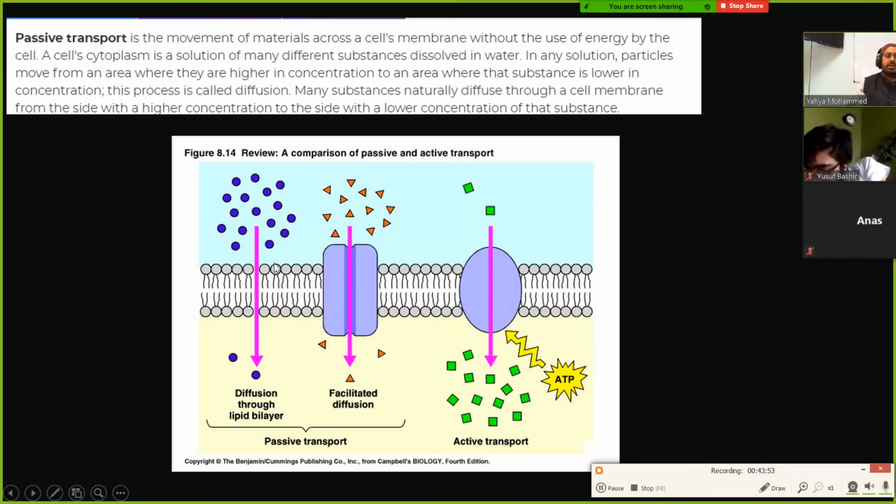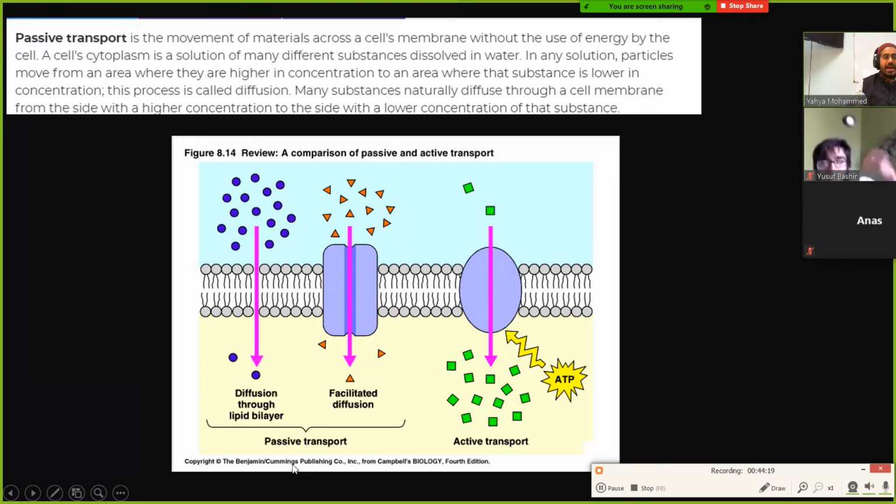Now, there's two different kinds of transport. Let's suppose, apart from endocytosis and exocytosis, you just have some small particles you want to bring in or take out. There are two ways of doing it. One requires energy, and one does not. You see these two examples on the left over here.